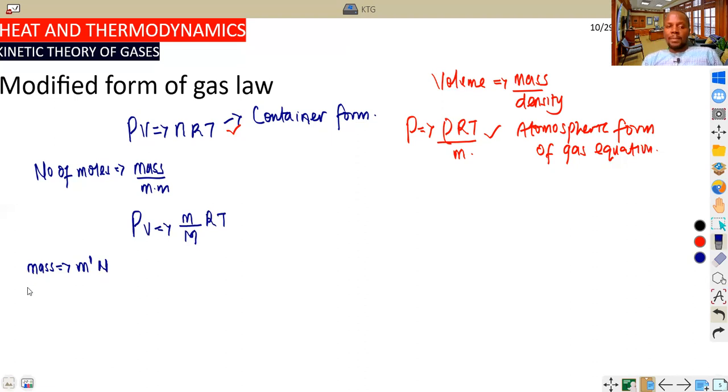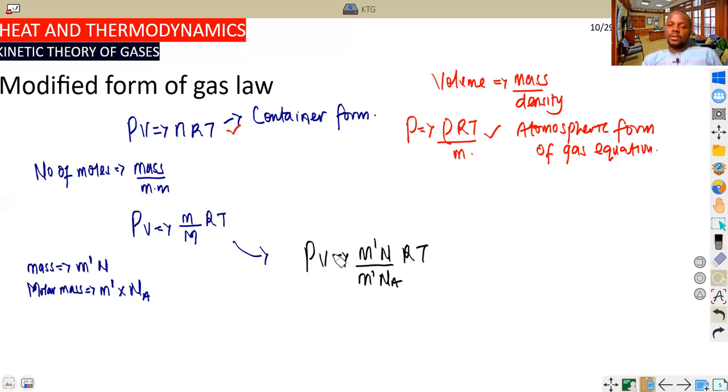Then again, molar mass of a substance is equal to the mass of one molecule multiplied by Avogadro's number, which I will write as capital N A. So substituting that here, PV is equal to, mass of a substance is M dash multiplied by the total number of molecules, over M dash multiplied by Avogadro's number, both multiplied by RT.